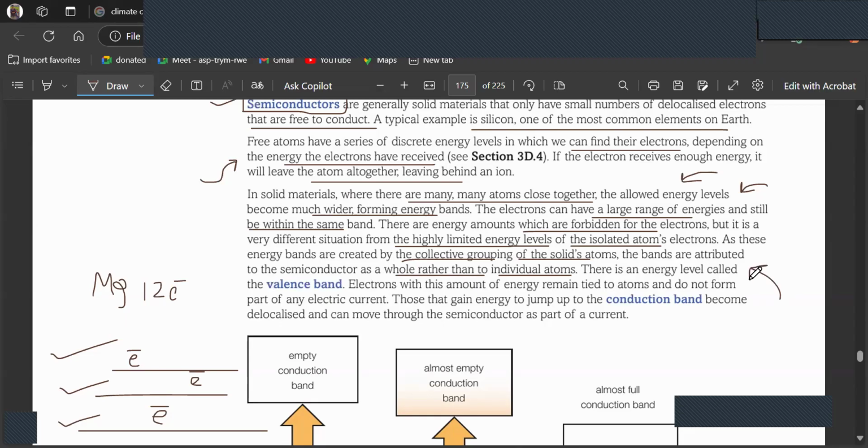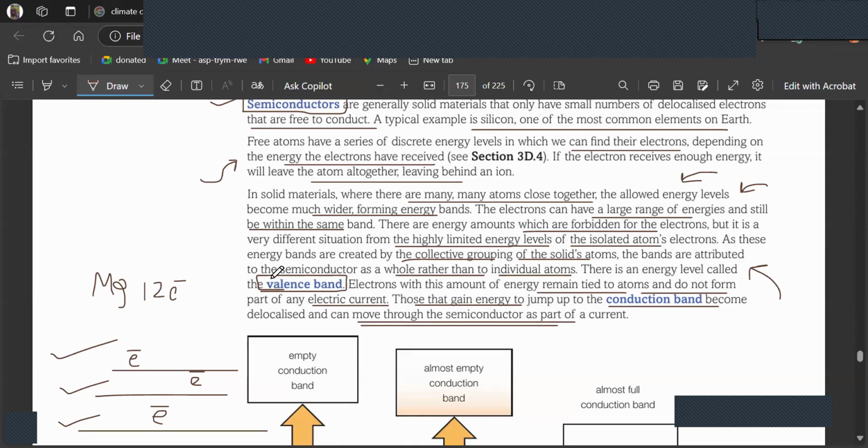There is an energy level called the valence band, and electrons within this amount of energy remain tied to atoms and do not form part of any electric current. Those that gain energy to jump up to the conduction band become delocalized and can move through the semiconductor as part of a current as well.